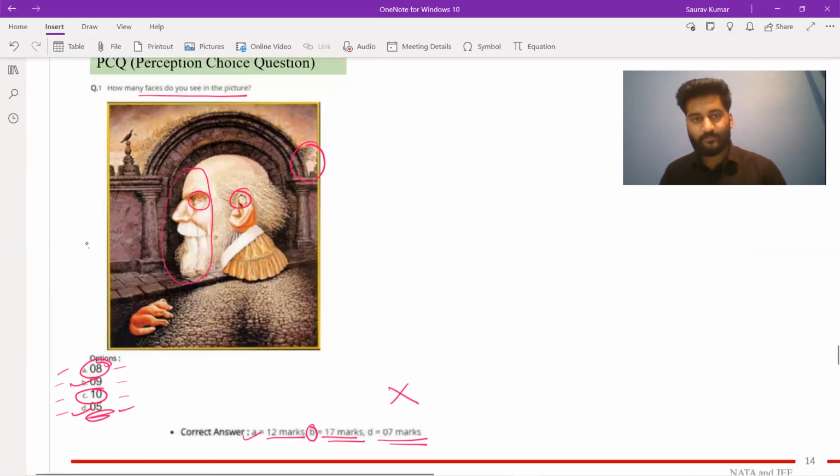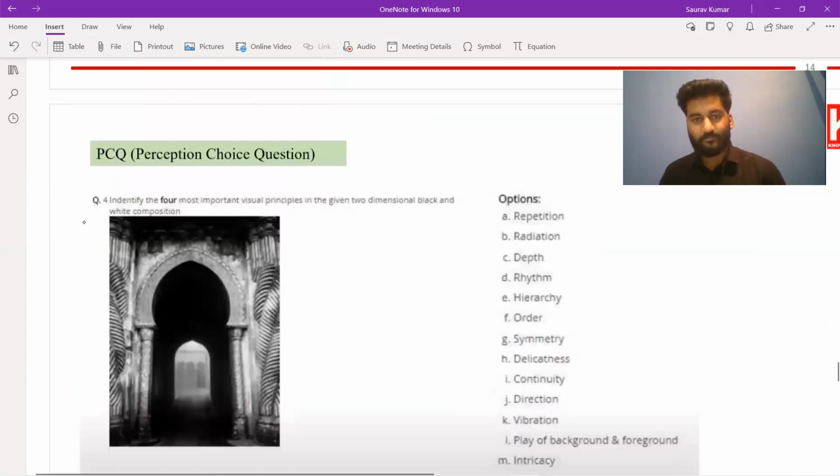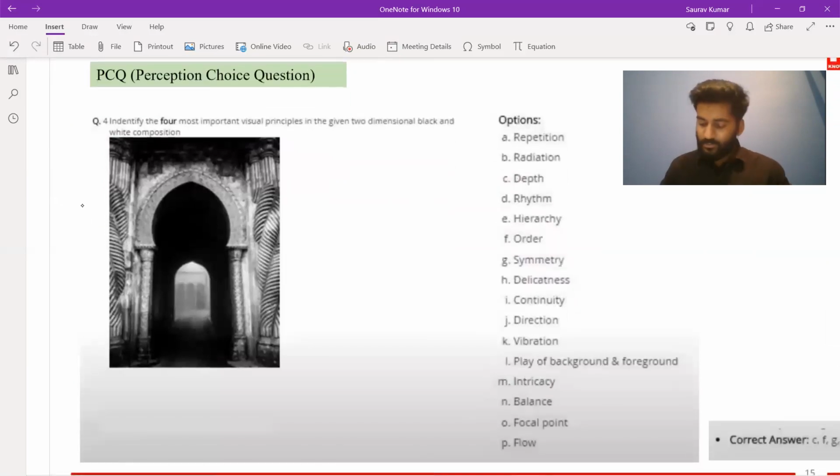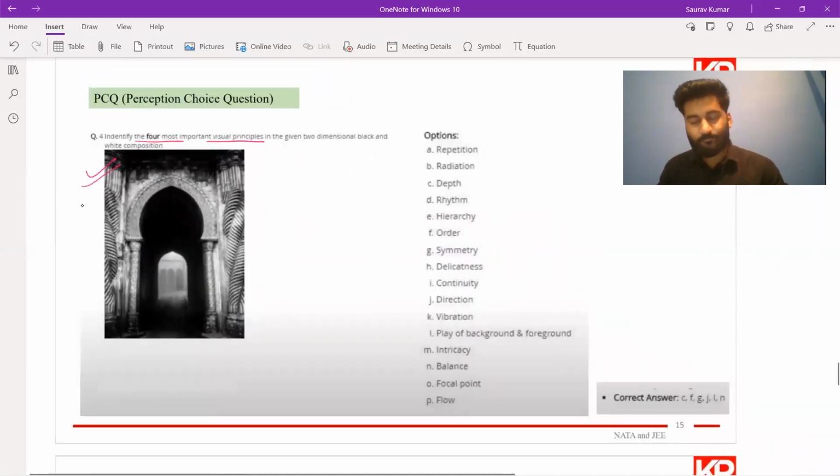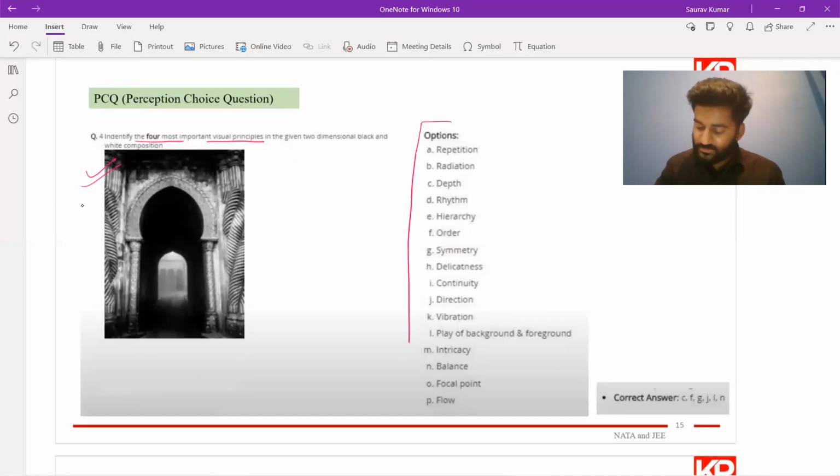Let's look at another one, some more different type. In this, you need to identify 4 most important visual principles in this image. Now, as of now, you might not know what these visual principles are, because these are the options that we have: the repetition, radiation, depth, rhythm, hierarchy, order. These are the topics that we teach in the classes, so that once you are familiar with all these terms, you know about all of them, then you can decide, you can identify if these are there in this image